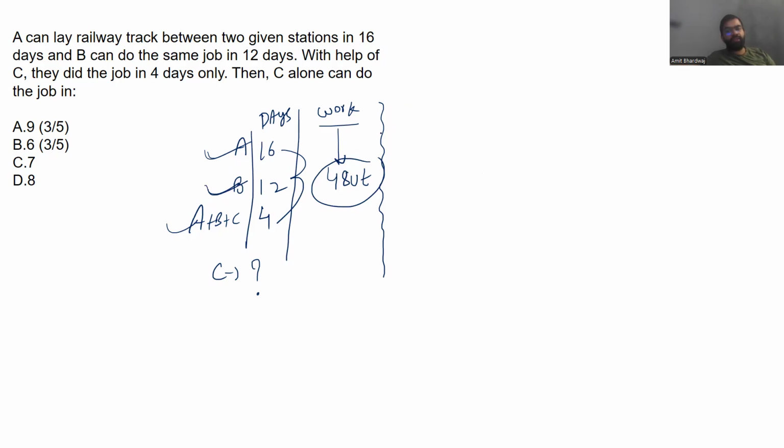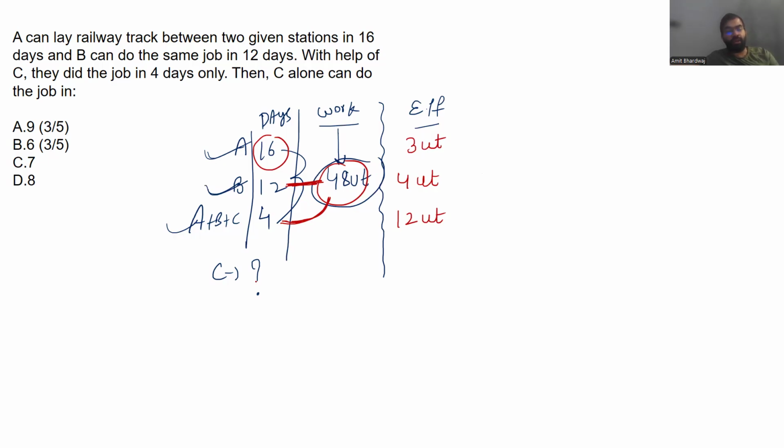So if they are doing 48 unit work in the given number of days, what will their one day work be? A is doing 48 unit work in 16 days, so one day work will be 3 unit. Similarly, B is doing 48 in 12 days, so B is doing 4 unit work every day. In the same manner, they all are doing 48 unit work in 4 days, so how much work can they do in one day? That should be 12 unit.